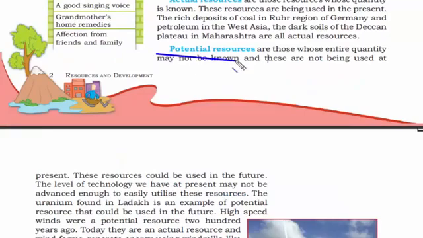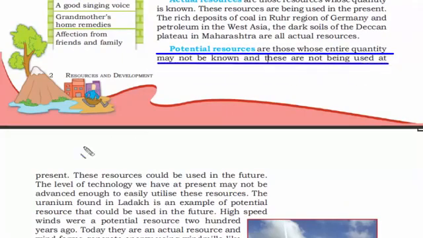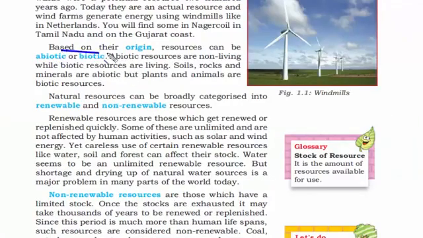On the other hand, potential resources are those whose entire quantity may not be known, but these are not being used at present. One of the reasons they are called potential resources is because we don't have the advanced technology to use a particular resource in its full-fledged manner. There are still a lot of things that need to be discovered, reused, but we just don't have the infrastructure at this point.